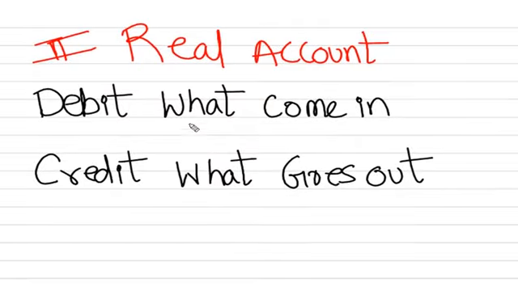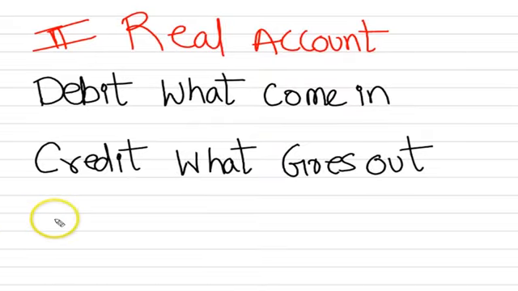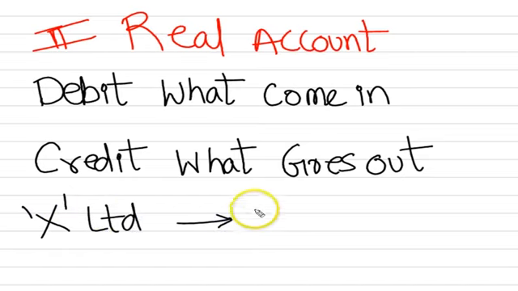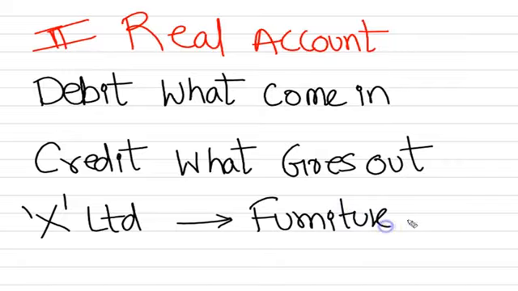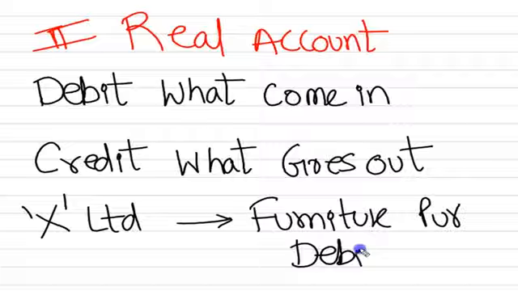Say for example, to make you understand this rule, let us say our organization X Limited is purchasing furniture. From the point of view of X Limited, whenever the furniture is purchased, the furniture will come into the business. So we are supposed to debit the furniture, because we debit what comes in. So the furniture is purchased, furniture comes in, debit.